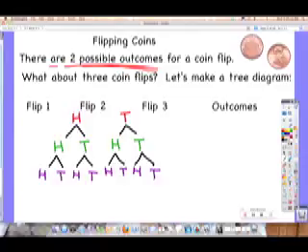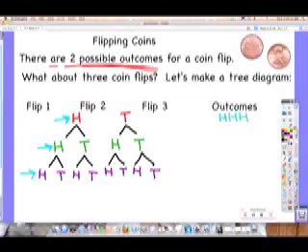Okay, let's just follow our tree and its branches. Let's start here. We could pretend get a heads, and then a heads, and then a heads. Do you see how I just followed the tree down? So that could be our first outcome. A heads, a heads, a heads.